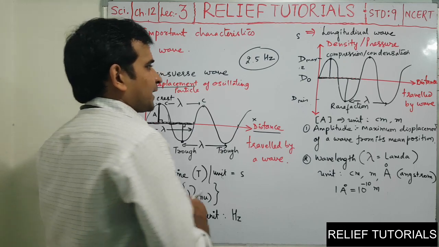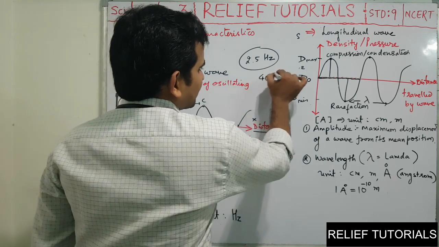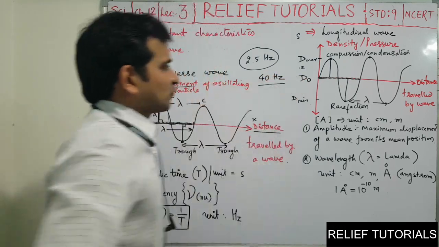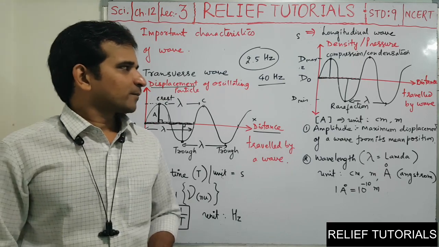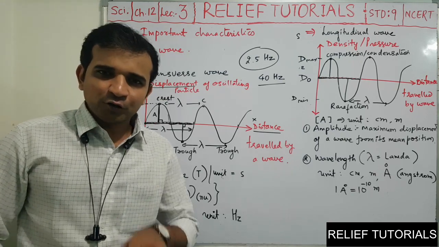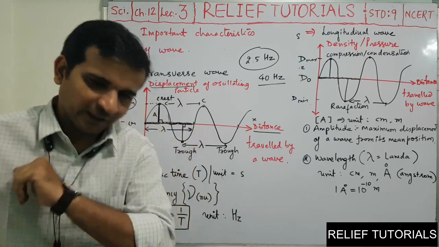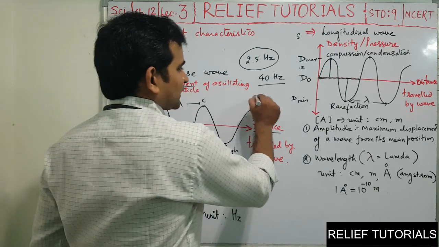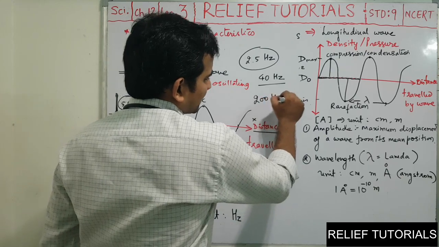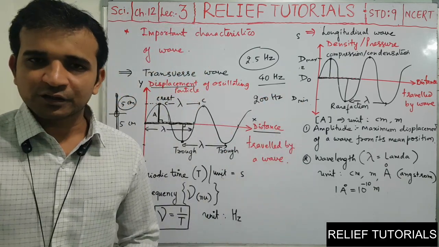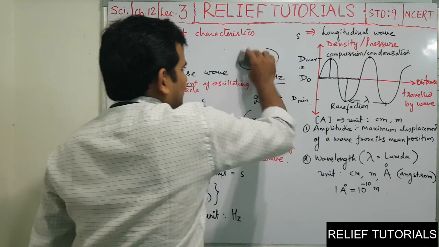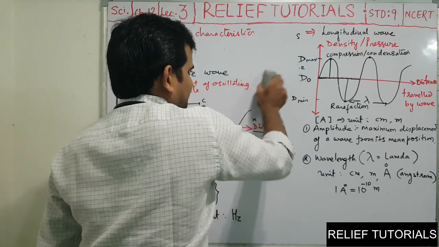If I say I have one wave having the frequency 40 hertz, what do you mean by 40 hertz? 40 hertz means 40 oscillations are completed in 1 second. If I say 200 hertz, 200 hertz means 200 oscillations are completed in 1 second.